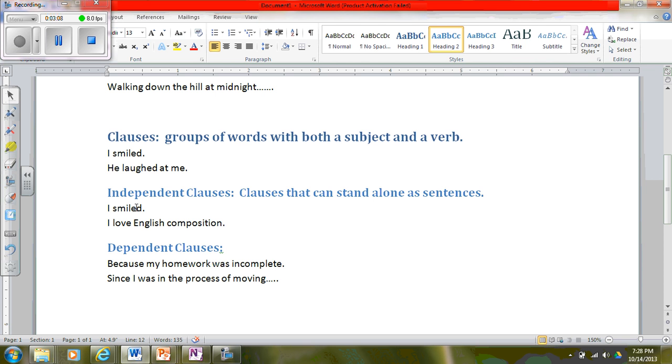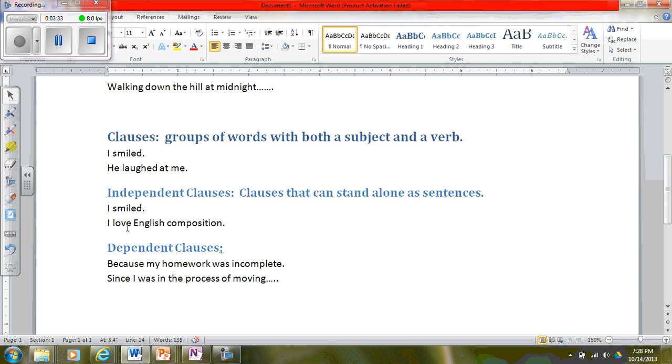So for example, I smiled. We used this one earlier. I smiled. It's very short. There are only two words in it. It has both a subject, I, and a verb, smiled. It can stand alone as a sentence. It's a very short sentence. It's not very descriptive, but nonetheless, it is a sentence. So this is considered an independent clause.